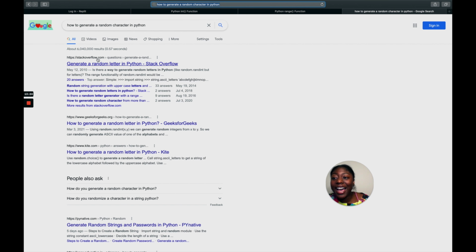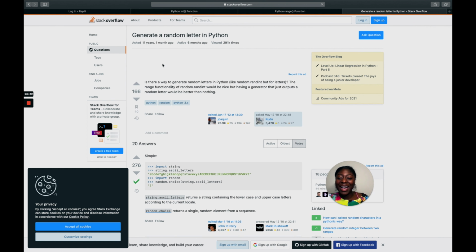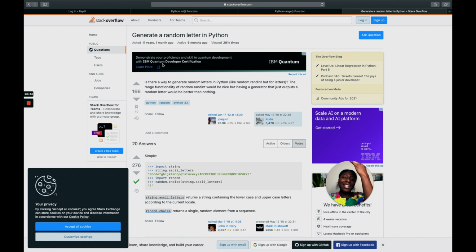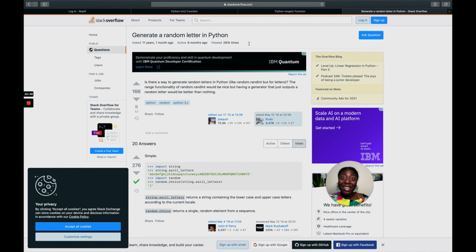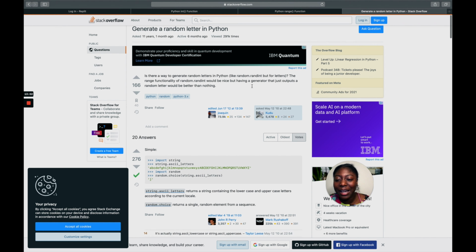And then, so Stack Overflow. I love how that was the first resource at the top, just because Stack Overflow is a very popular website that we use as programmers. Saved my career. But yeah, I love Stack Overflow. People can ask a question. You see 166 people have upvoted this. So you're seeing a lot of people. Look how many times it's been viewed. So you're not the only one that has this question. So good for you for knowing that you need to look it up.